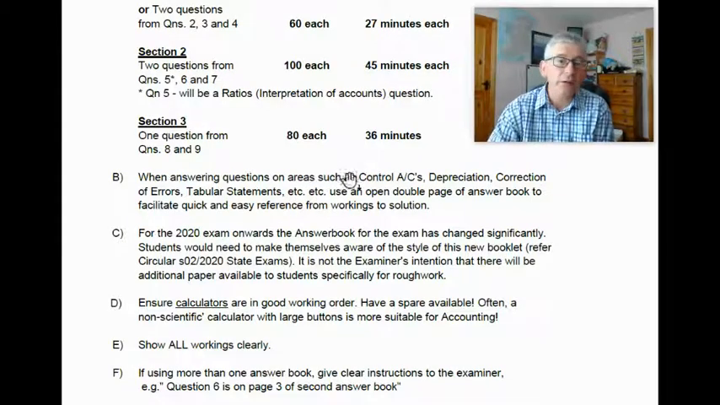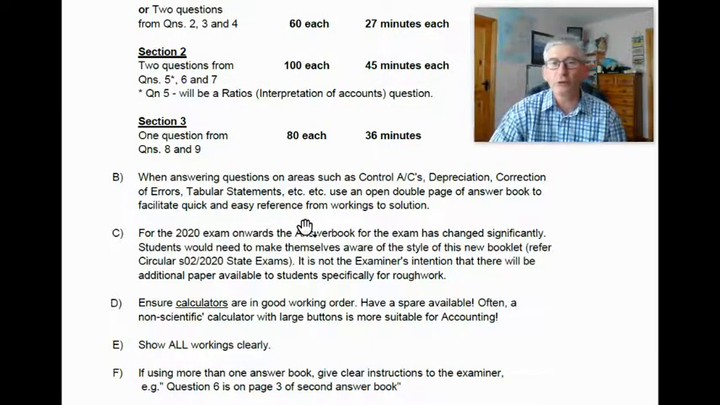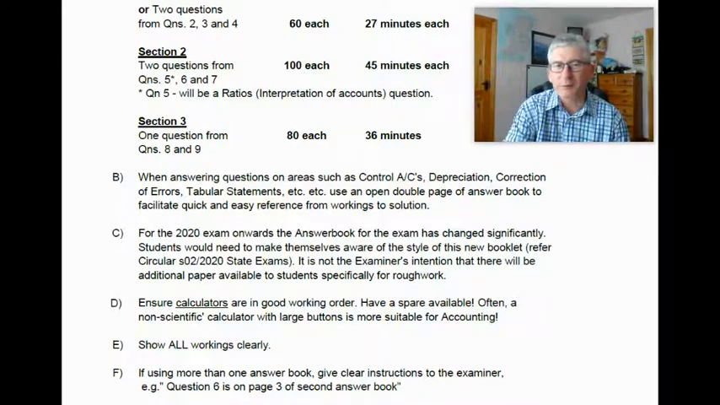Now, other general advice and kind of common sense advice really would be when answering questions on areas such as control accounts, depreciation, correction of errors, tabular statements, and so on, it's a good idea to use an open double page of your answer book to facilitate quick and easy reference from workings to solution. Now, what you don't really want is to be flicking over in back pages because it takes time and it's more likely that errors can happen. Also, as you know, you have plenty of paper in the exam. Always start on a new double page. That would be the good advice.